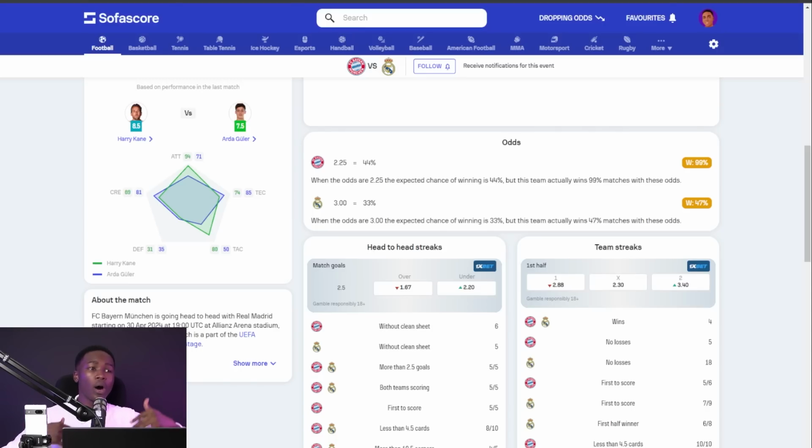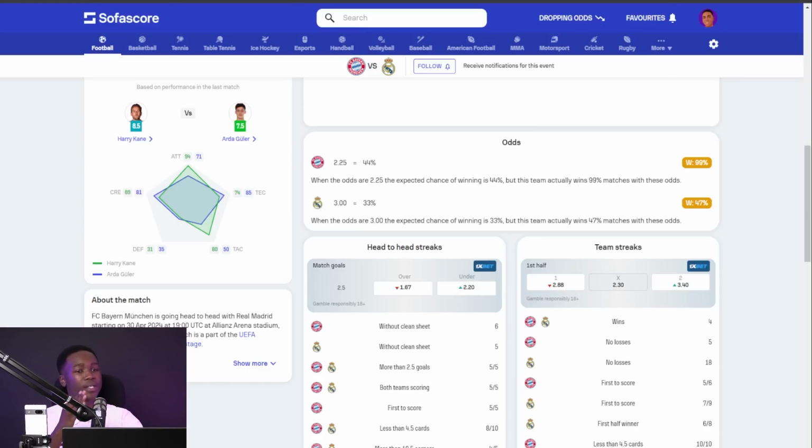So when SofaScore highlights over 2.5 goals or under 2.5 goals as the market that you're supposed to find, your streak actually means that it has occurred back to back, okay? So at this very point, you can see that there's a possibility of over 2.5 goals or both teams to score. We have proven that. We don't yet know if you're going to be betting on that. We'll get to realize that in the next few seconds, okay?